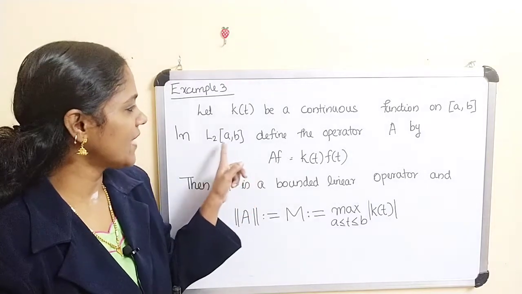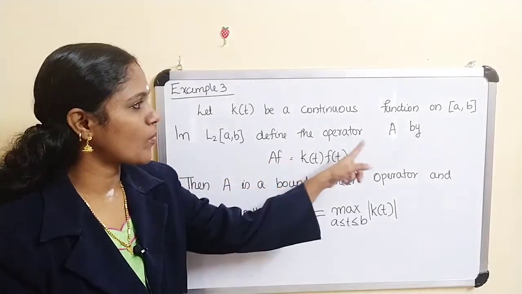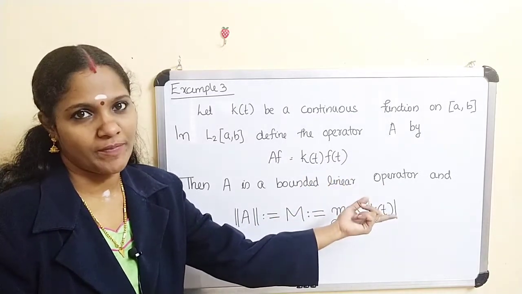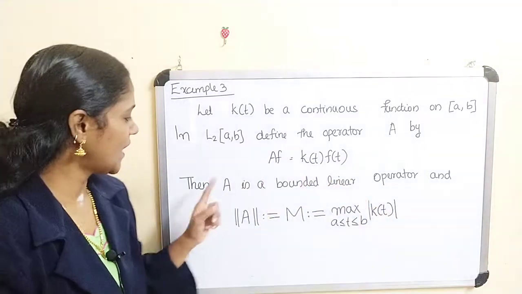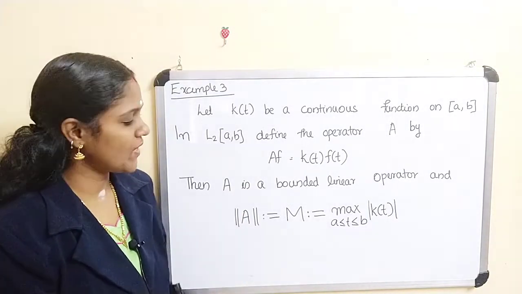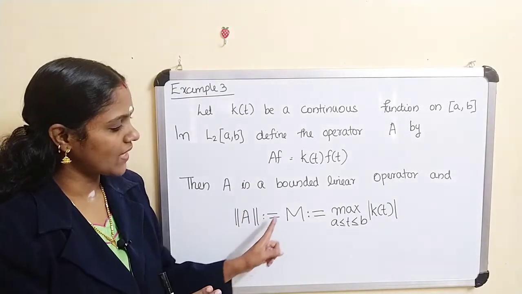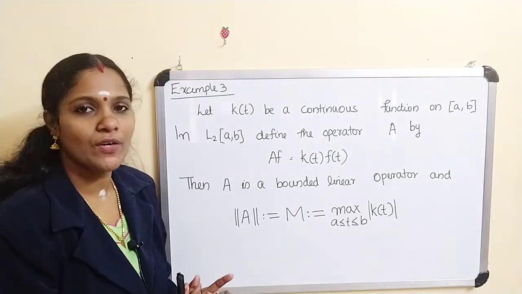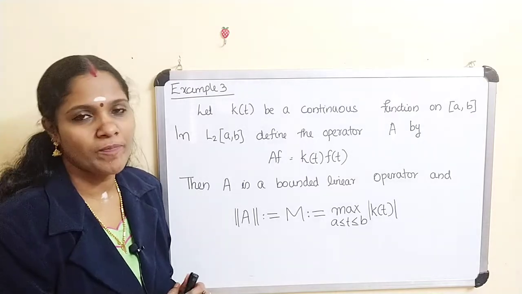So in L2[a,b], define an operator A by Af = k(t)f(t). Then A is a bounded linear operator and we have to prove that norm of A equals M, equal to the maximum over a ≤ t ≤ b of |k(t)|.